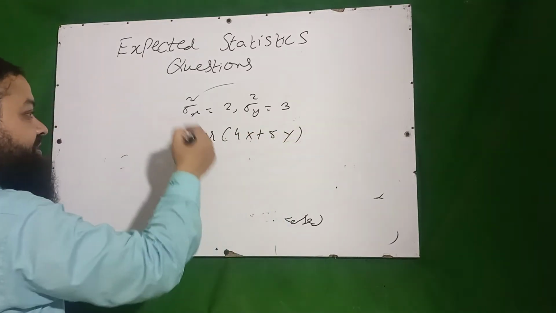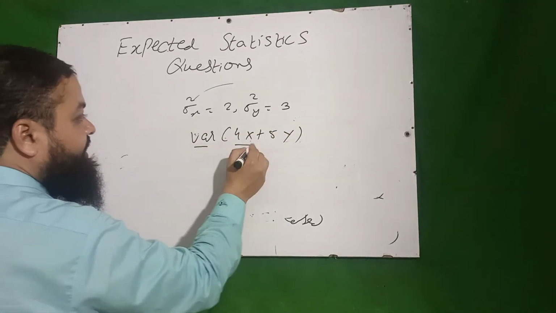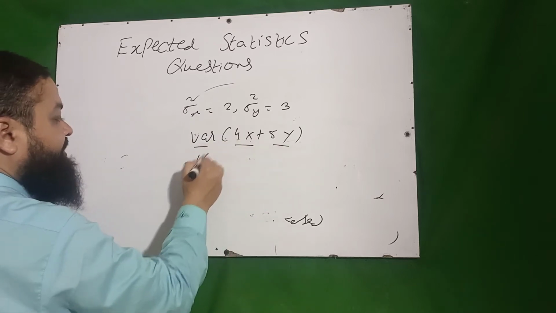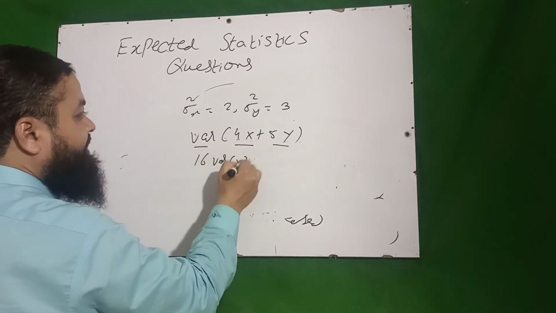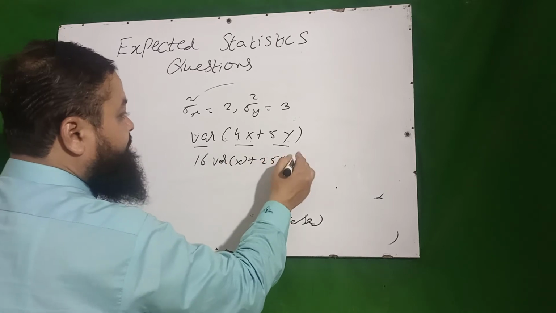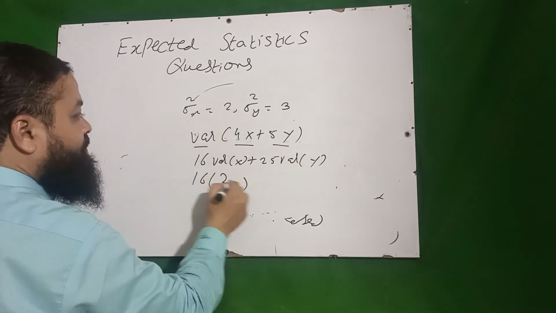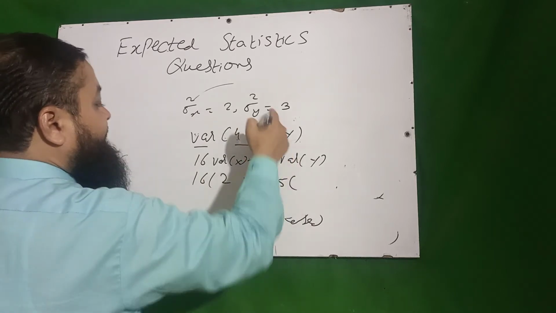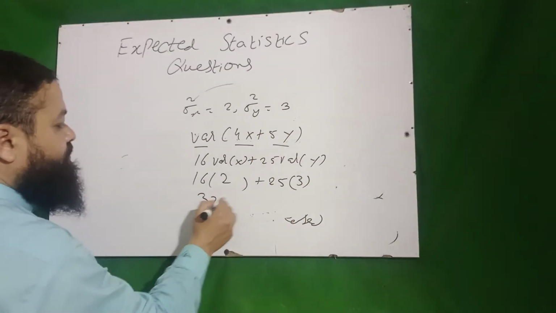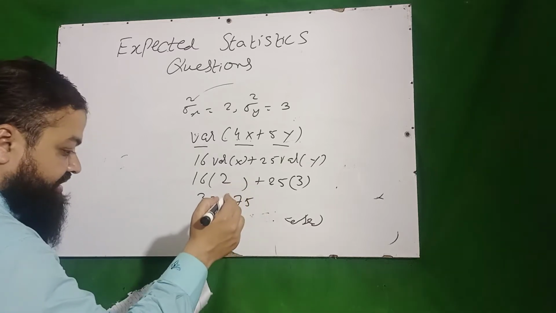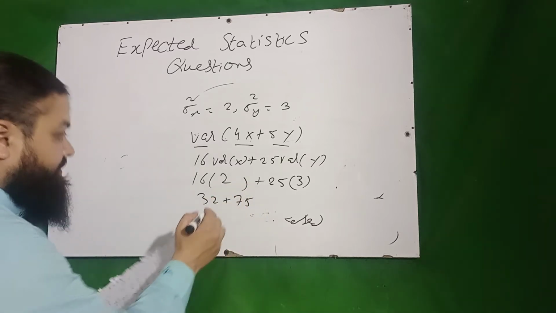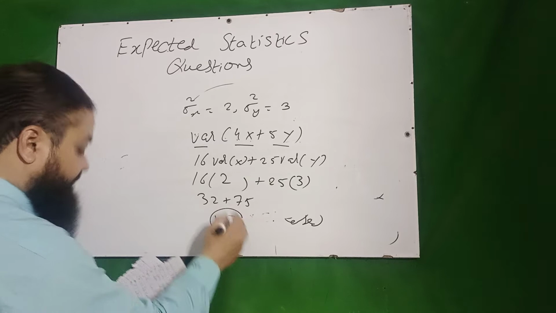We know that if x and y are independent, I will apply variance on both of these. 4 squared is 16 times variance of x, plus 25 times variance of y. 16 into 2 plus 25 into 3, that is 32 plus 75, and the answer will be 107. 107 will be the correct answer in the exam.